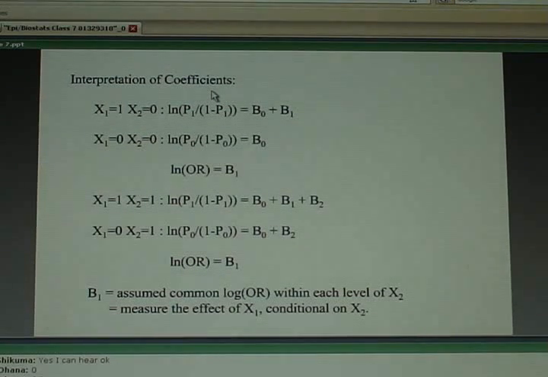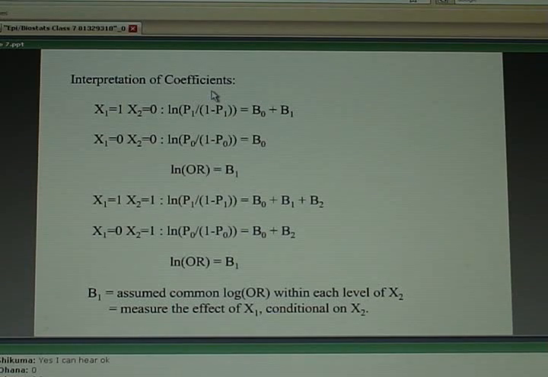On the other hand, if you're a woman who's young, the model says your log odds of disease is equal to B0. So just like what we talked about last week, if I compare the young men to the young women, by comparing these two statements implied by the model, the right-hand sides differ by the B1 term. And just like we did last week, that's going to be the log odds ratio comparing young men to young women. So the model implies that B1 is the effect of being a male versus a female among young people, comparing young men to young women.